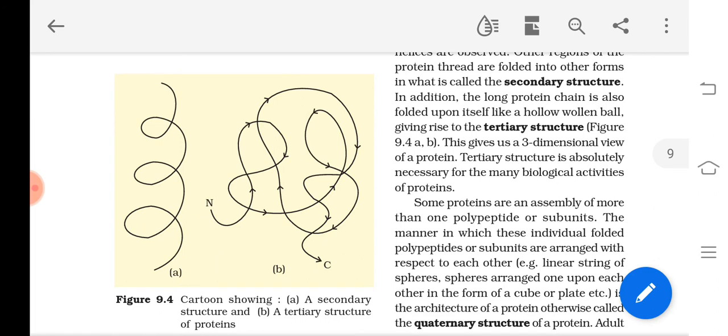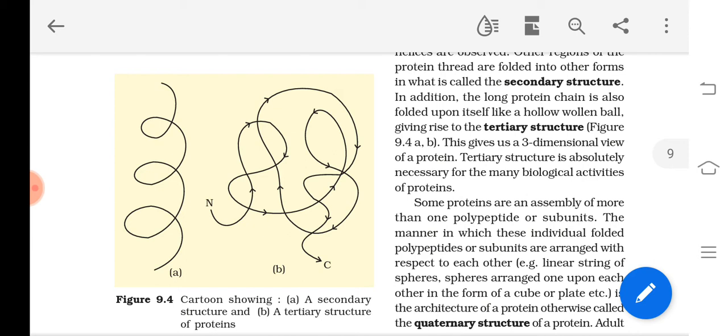Understood? So this is explained by the secondary structure. Now tertiary structure explains the three-dimensional view of a protein. Each polypeptide chain, even though arranged in the form of a helix, how is it arranged in a three-dimensional way? Just imagine a woolen thread, which is used for making sweaters and all, or the thread rolls you get for tailoring purposes. How are they arranged?